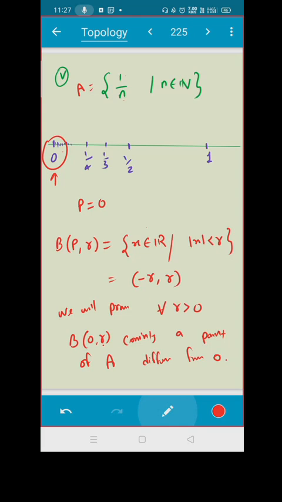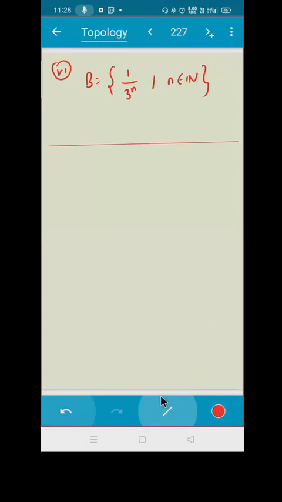Example number 5, example number 6, with natural numbers. What do you think? First of all, first draw a graph. Let us draw the graph, and I'll give you 1 minute to think and tell me the answer. Putting n equal to 1, you have 1 upon 3. So you can say 1 upon 3, 1 upon 9, 1 upon 27, and so on.